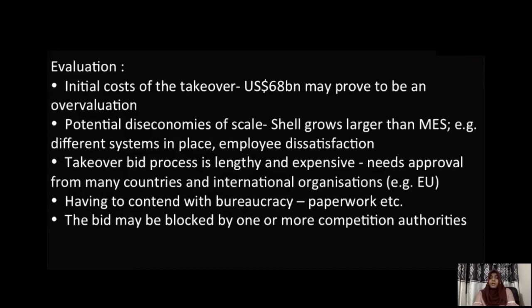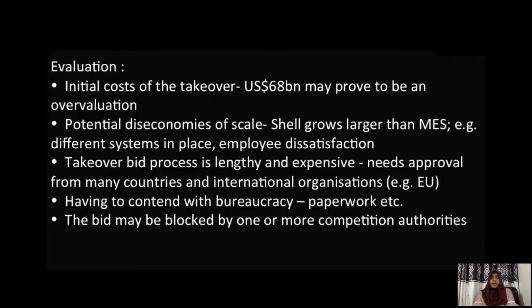In addition to that, in the case study itself, it has mentioned that the takeover bid process is lengthy and expensive. So those things will need a lot of approvals. So these things will take a lot of cost. At the same time, it will be time consuming. So those concepts you can identify. In addition to that, there is a high chance of increase in paperwork as well as bureaucracy, which can be an additional burden for the company.